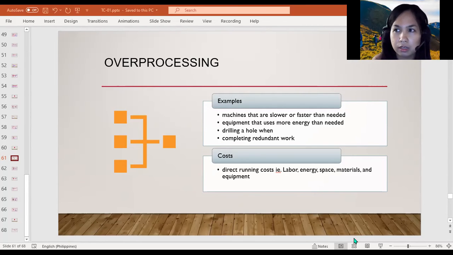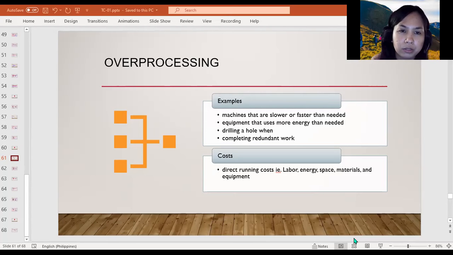And apparently, the waste of processing is the hardest to understand and learn to see, since the most common root causes are apparently a lack of understanding of customer needs. All right. A few examples of overprocessing waste are machines that are slower or faster than needed.